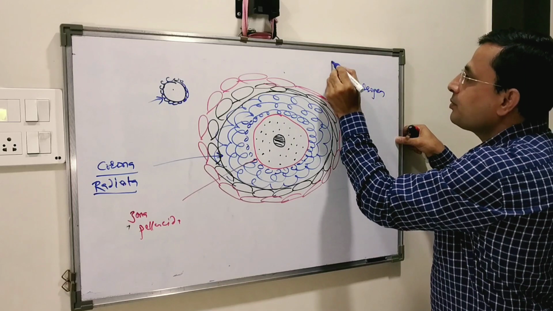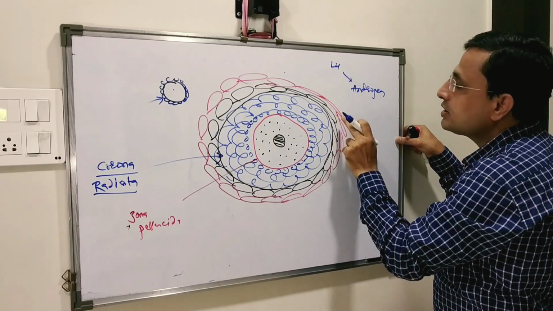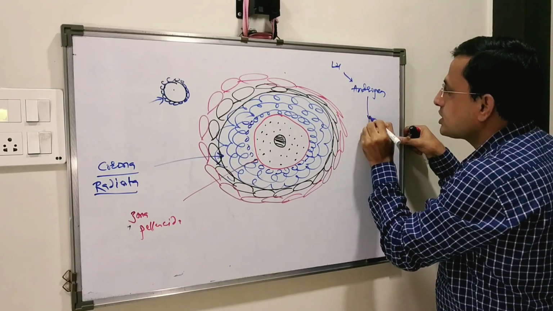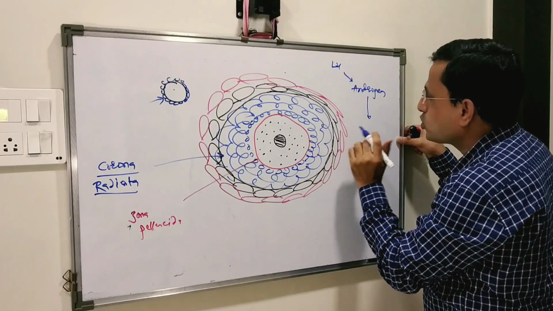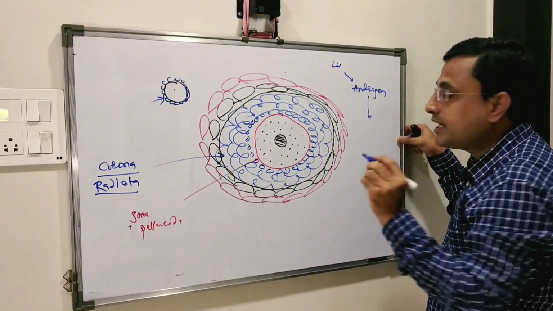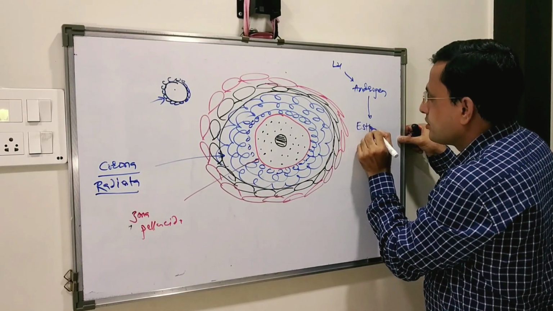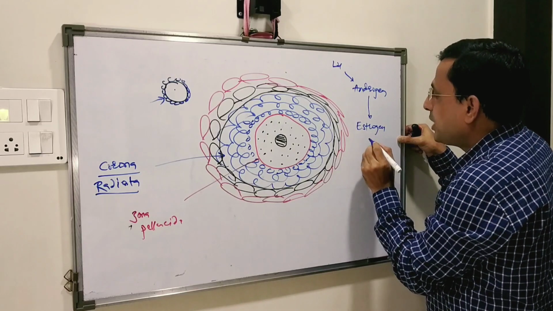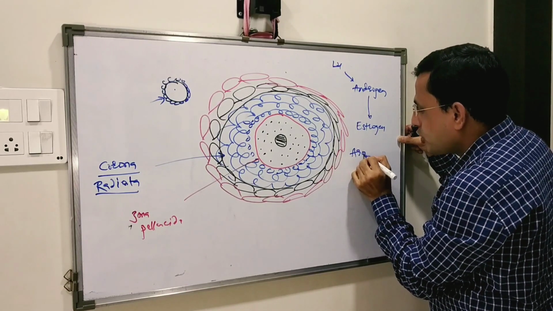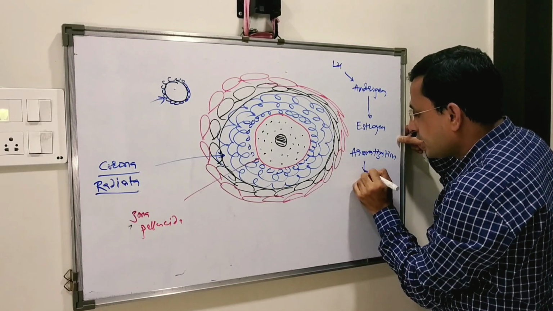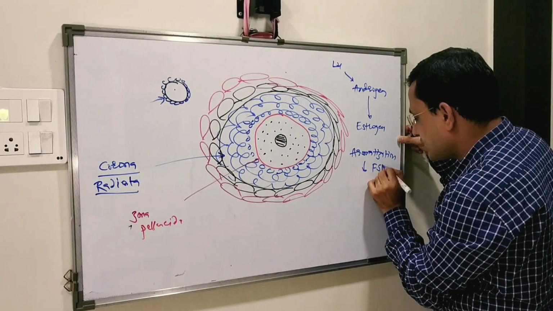These androgens diffuse into the granulosa cells, where they get converted into estrogen by the process of aromatization under the influence of FSH.